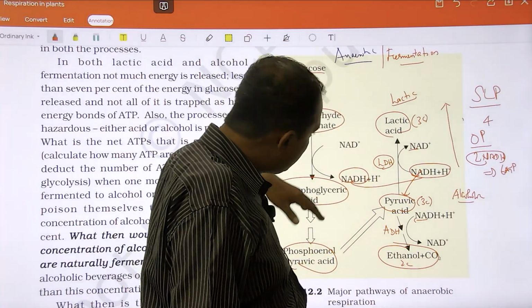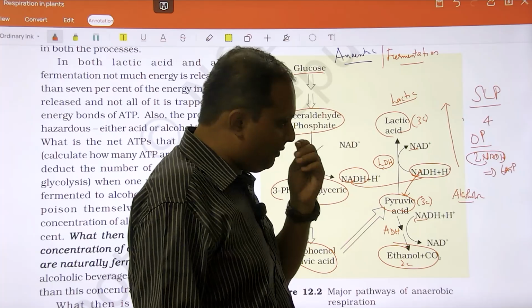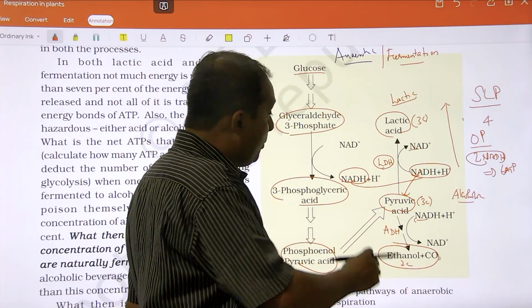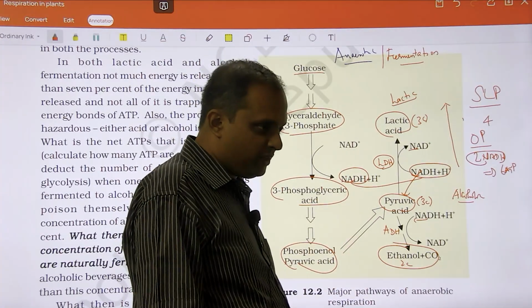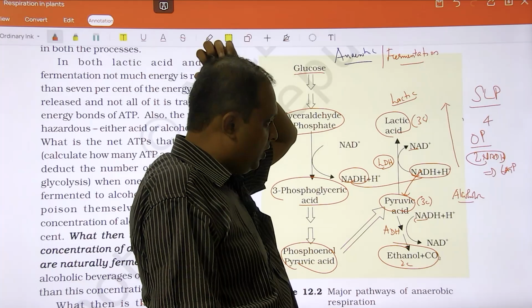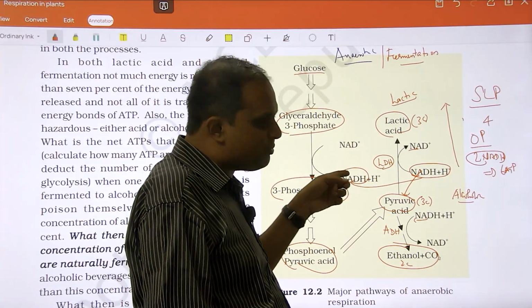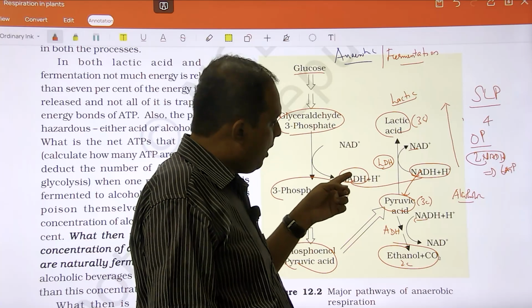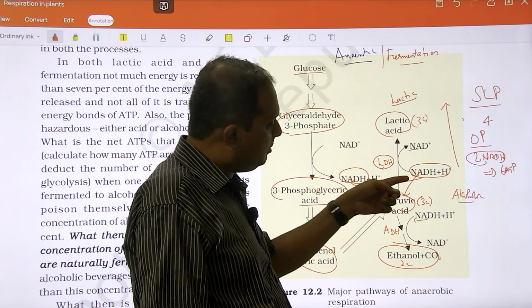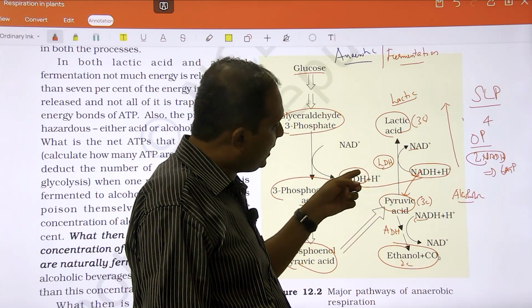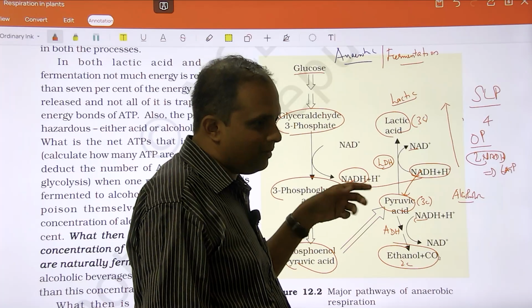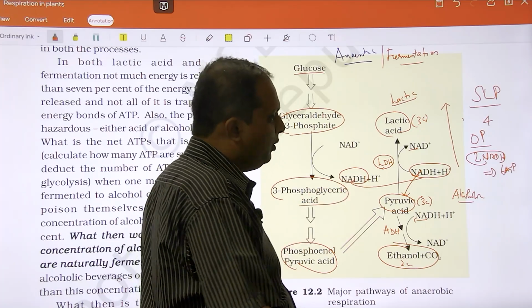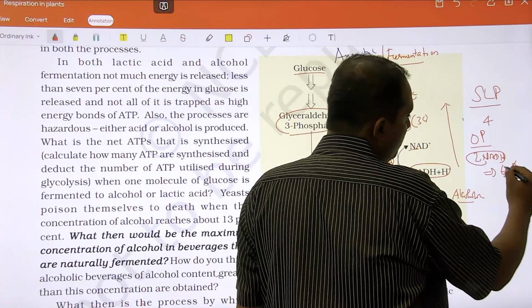Instead of the entire thing, they have given a general outline. So this NADH, in the NADH, it cannot reach the mitochondria. Understand? It cannot reach the mitochondria. So it cannot give the 3 ATP. Understand what I'm saying? So you won't have this 6 ATP from oxidative phosphorylation.